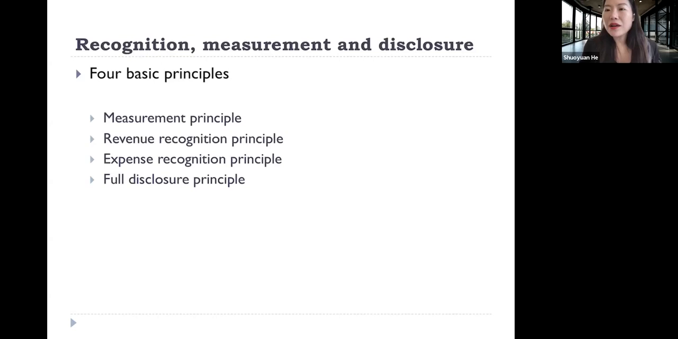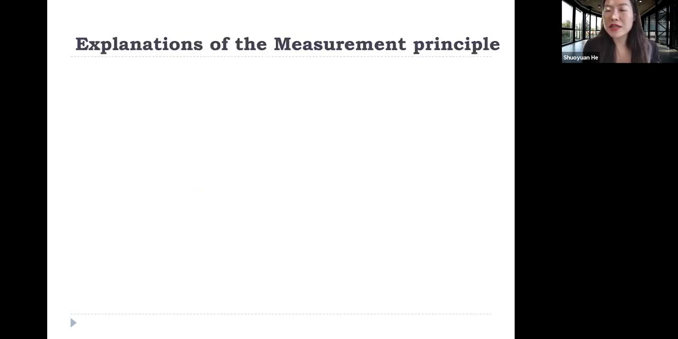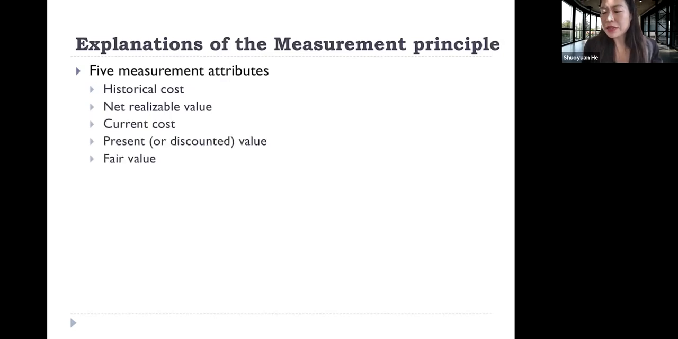And then we also have 4 basic principles underlying US GAAP. The first one is called measurement principle, revenue recognition principle, expense recognition principle, full disclosure principle. And I'm going to explain each of those in turn. First of all, measurement principle. There are 5 measurement attributes, which is the way we measure. We have historic cost, net realizable value, current cost, present value, and fair value. So for the same item, we have 5 ways to measure it.